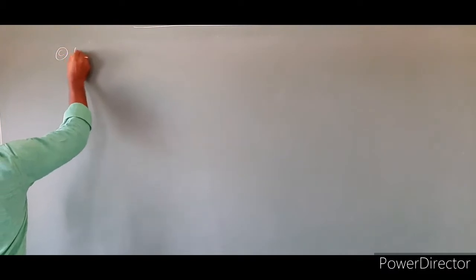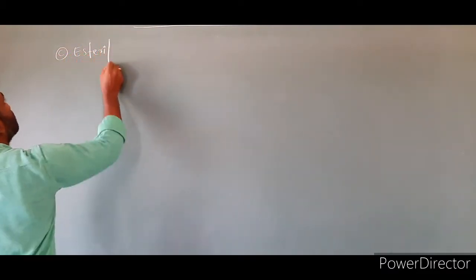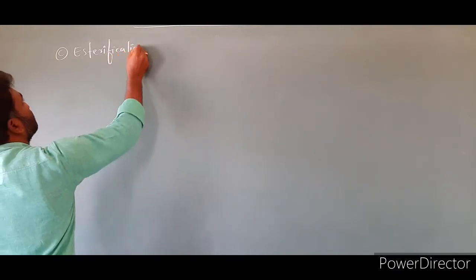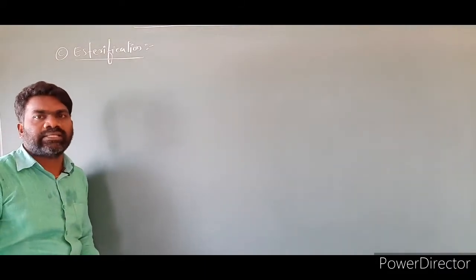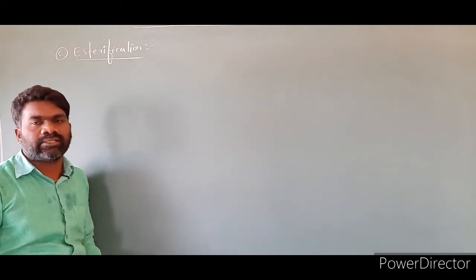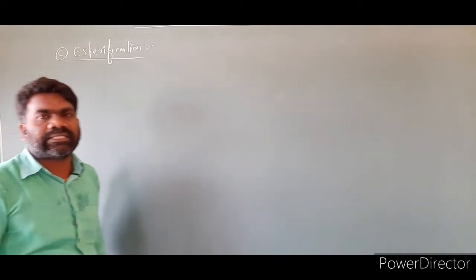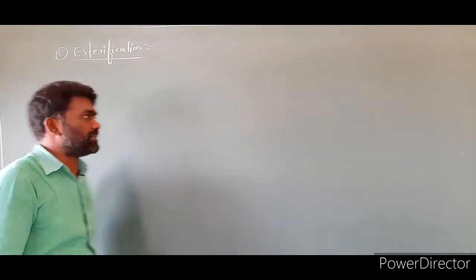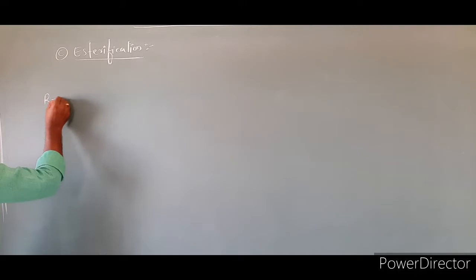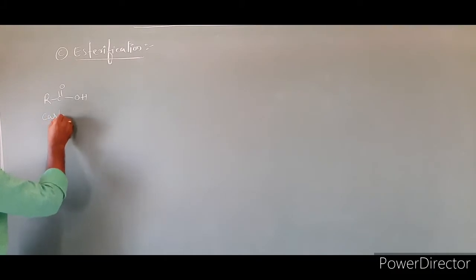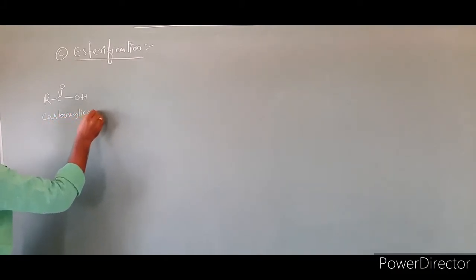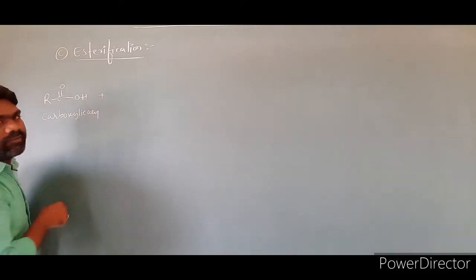The next reaction is esterification. Alcohols react with carboxylic acids, acid anhydrides, and acid chlorides to give esters. This reaction is known as esterification. Let us understand the exact meaning of esterification by taking examples. First I am taking a carboxylic acid, RC double bond OH. This is a carboxylic acid, which reacts with alcohol,